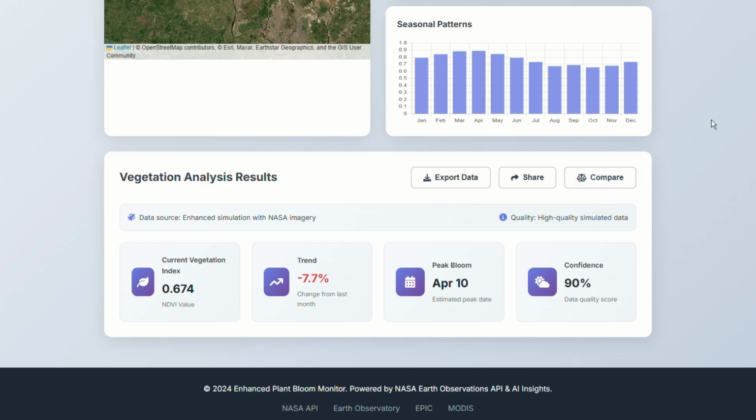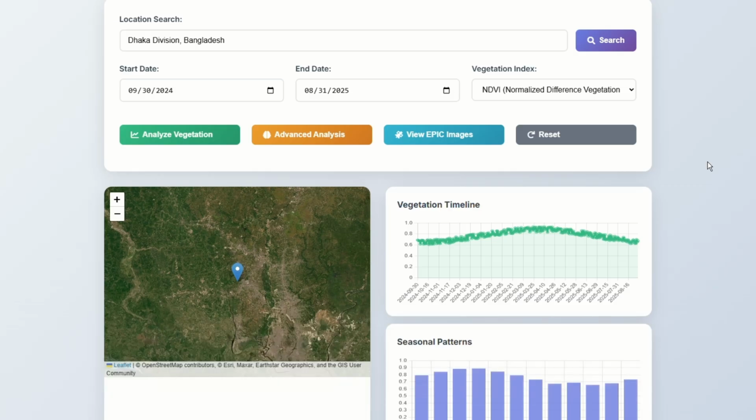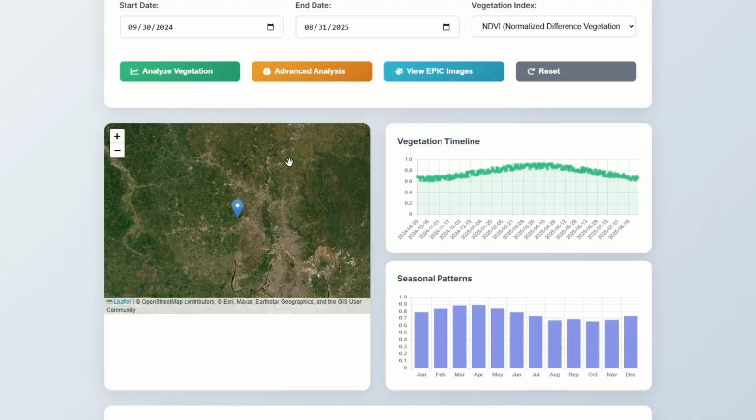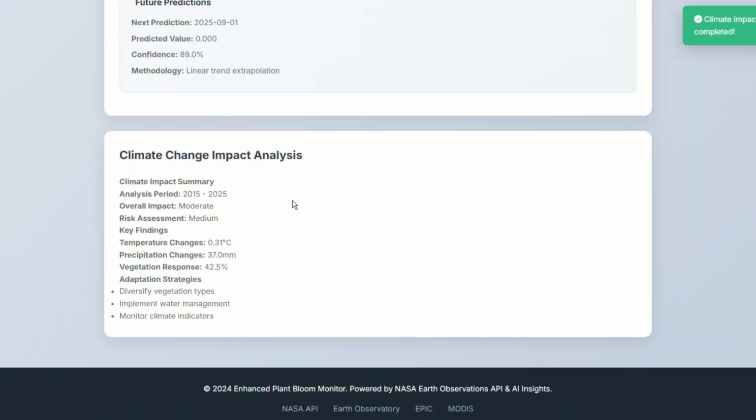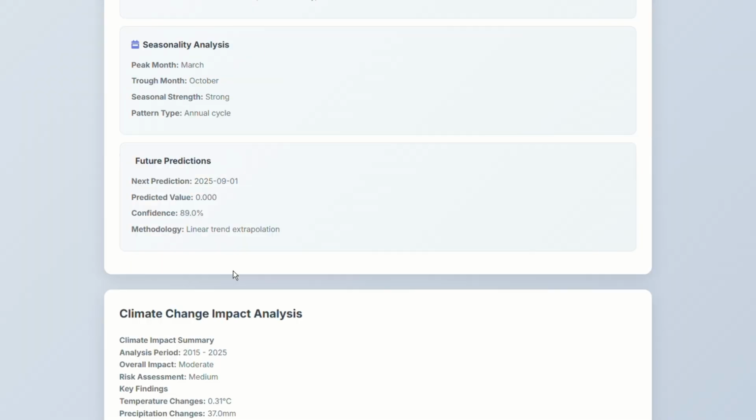Well, if you think that this information is not enough, then no need to worry. We have the advanced analysis option. Click on it and it will show us the 4 features: climate impact, pollinator activity, biodiversity hotspot, and weather correlation. So let's see the climate impact. It will show us the full details of the climate impact over the time period of 2015 to 2025. It will show us every detail that you need to know.